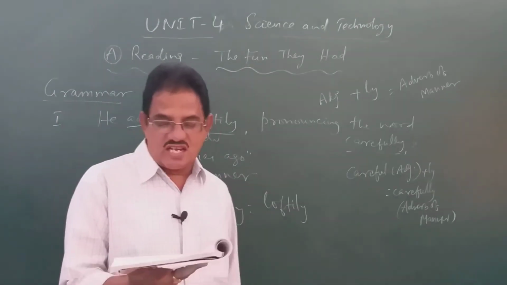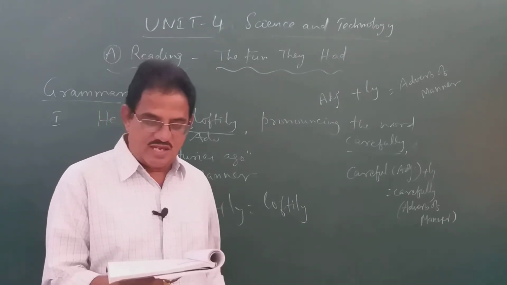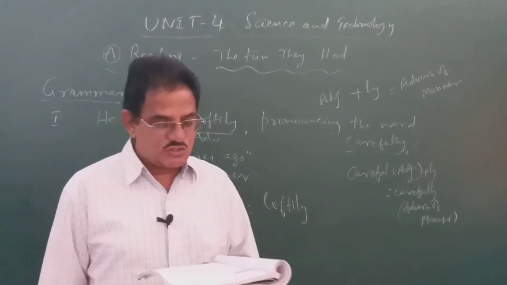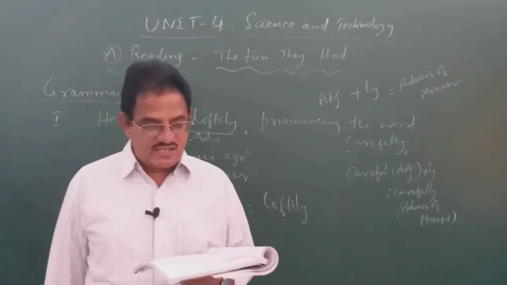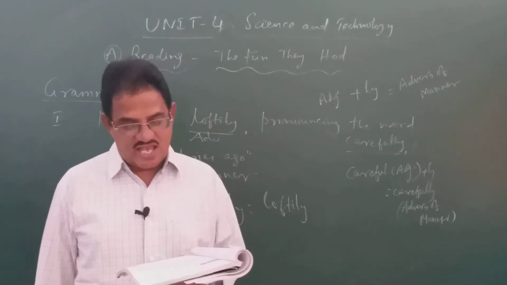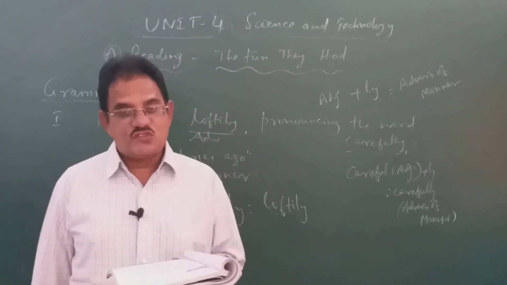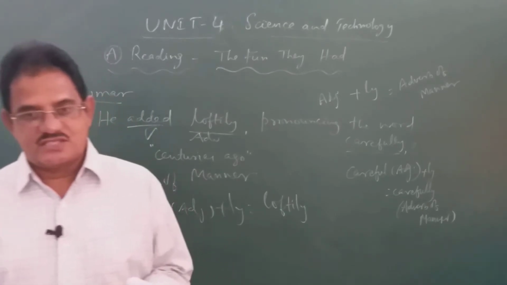So 2 words are left there, quickly and differently. Remaining 5 words, we have to fill in the blanks. I repeat, children: first sentence nonchalantly, second completely, third carefully, fourth sorrowfully, fifth awfully.